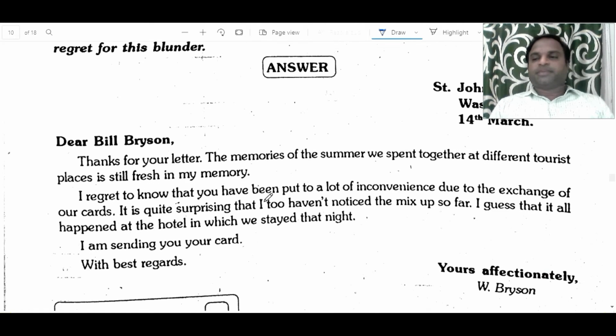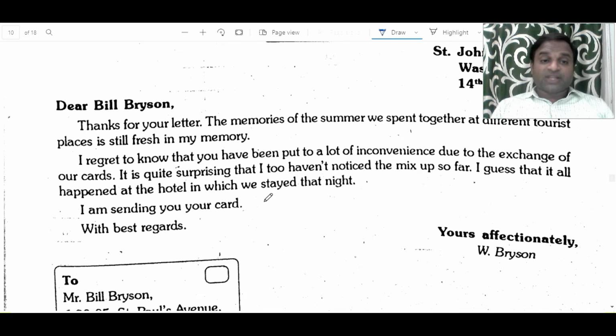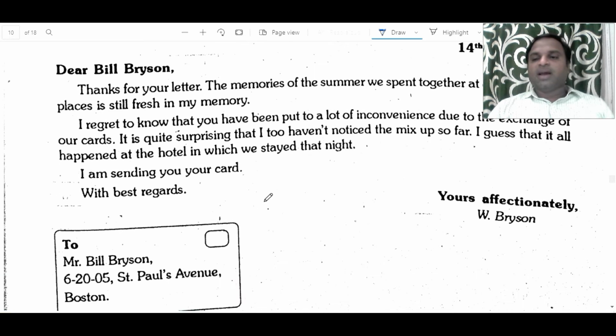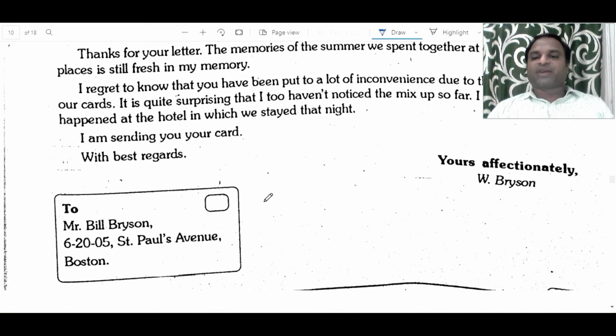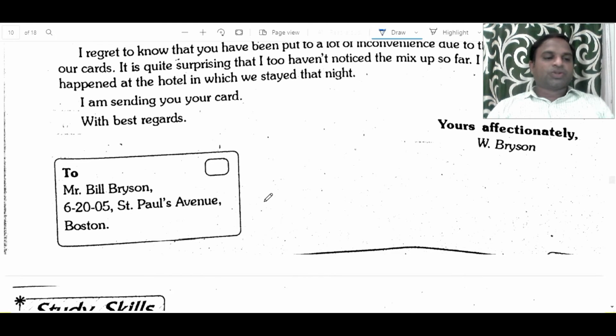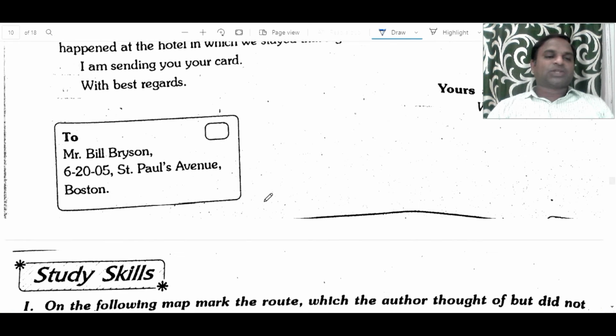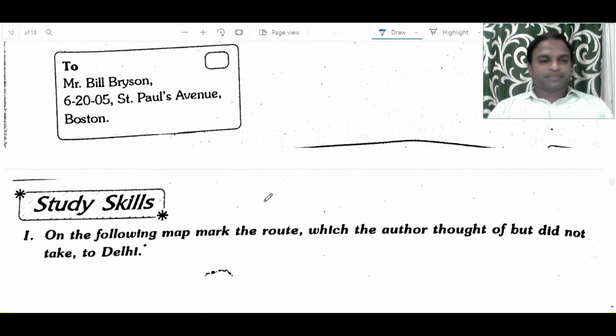Dear Bill Bryson, thank you for your letter. The memories of the summer we spent together at different tourist places are still fresh in my memory. I regret to know that you have been put to a lot of inconvenience due to the exchange of our cards. It's quite surprising that I too haven't noticed the mix-up so far. I guess that it all happened at the hotel in which we stayed that night. I'm sending you your card with best regards. Yours affectionately, W. Bryson, to Mr. Bill Bryson, 62005 St. Paul's Avenue, Boston.